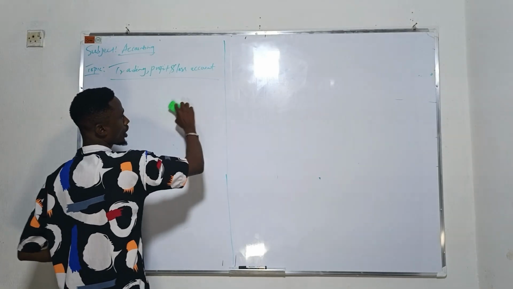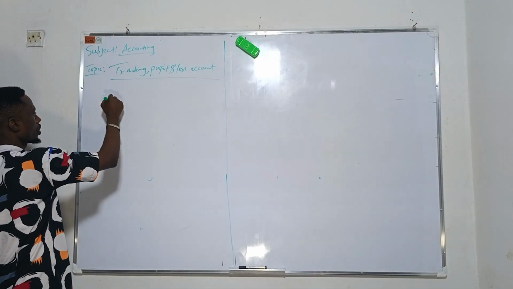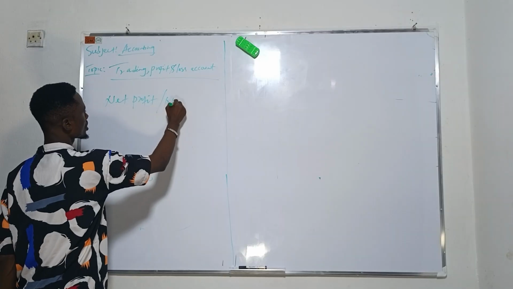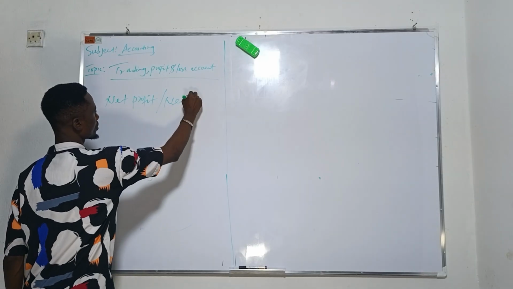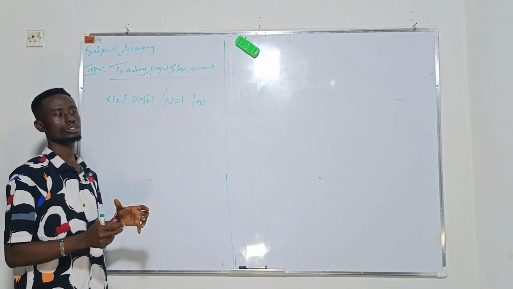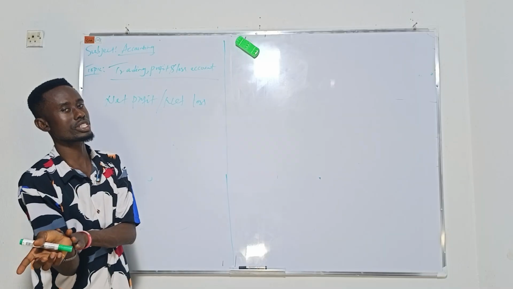Then we have what we call net profit or net loss. Net profit is the total expenses subtracted from your gross profit.